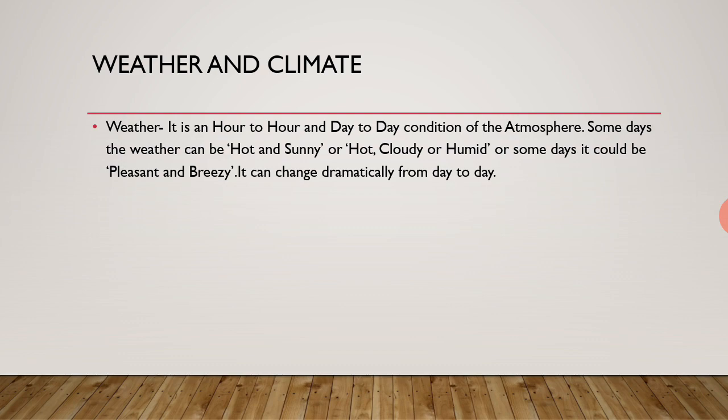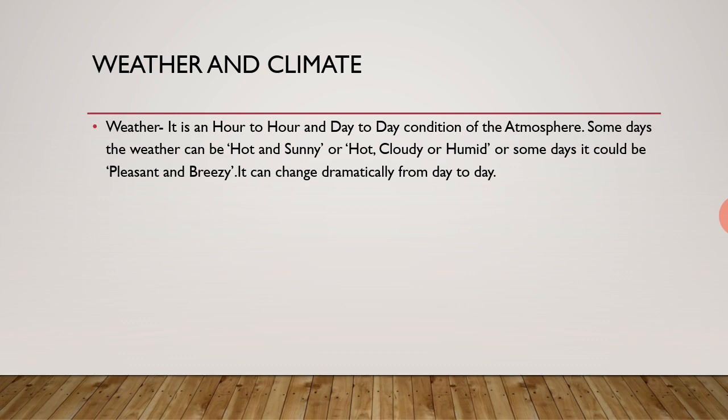Weather is the hour to hour and day to day condition of the atmosphere, and weather may change from morning till evening. There can be a difference in the weather. Some days the weather can be hot and sunny, or hot, cloudy, or humid, and some days it could be pleasant and breezy.